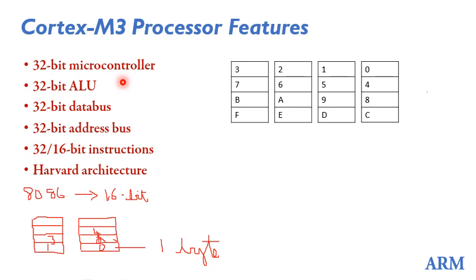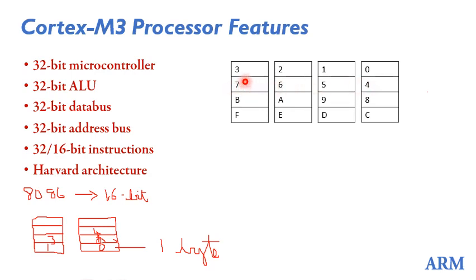32-bit microcontroller, so the data will be 32 bits wide. Only data stored at addresses 0, 4, 8, C, or multiples of 4, will be aligned data. So if the address is 0, the 32-bit data will be stored in memory locations 0, 1, 2, 3. This is aligned data. Data starting from address 4 will be stored in 4, 5, 6, 7.